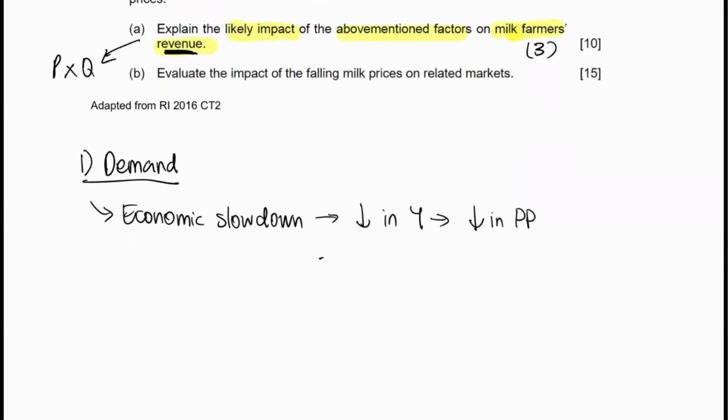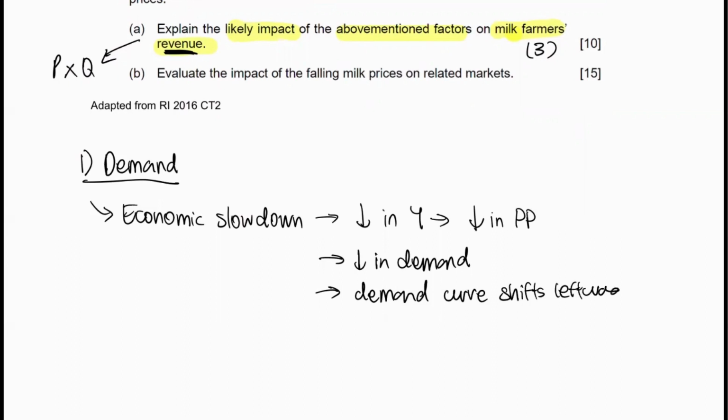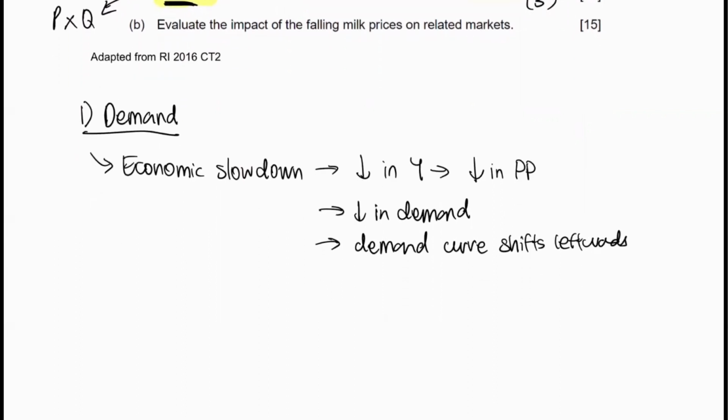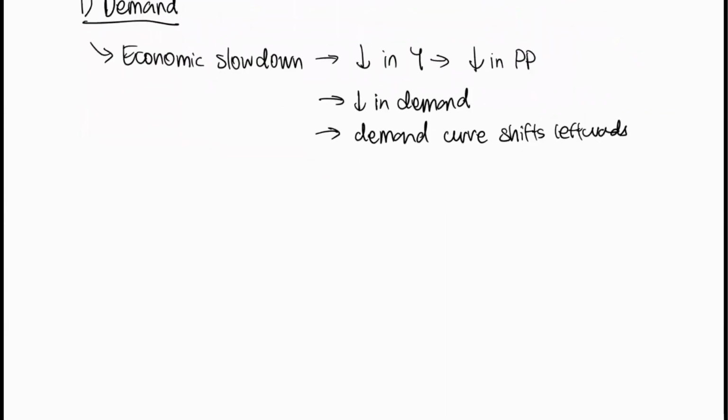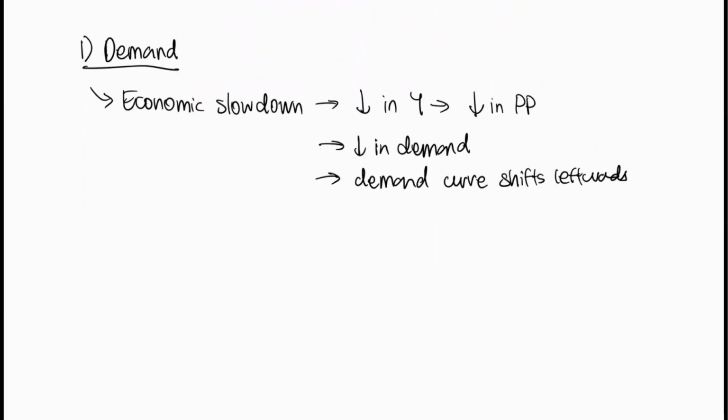Naturally, demand for milk falls, and the demand curve will shift leftwards. After this, you can draw the curve to show that the demand curve has shifted leftwards. Let's plan out all the factors first.